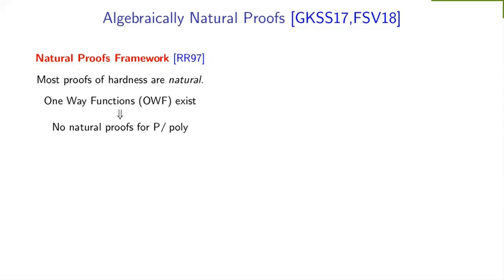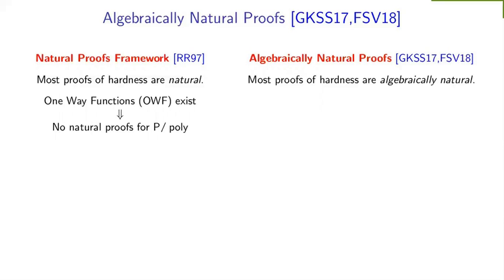Further, they showed that under a cryptographic assumption that certain objects called one-way functions exist, there are no natural proof strategies that are helpful for proving super polynomial lower bounds against Boolean circuits. Because the existence of one-way functions is widely believed, this essentially means that any proof of a super polynomial lower bound against Boolean circuits will have to deviate from the natural proof strategies, from the generally used template. So extending their work to the algebraic setting, Grochow et al. and Forbes et al. introduced the notion of algebraically natural proofs.